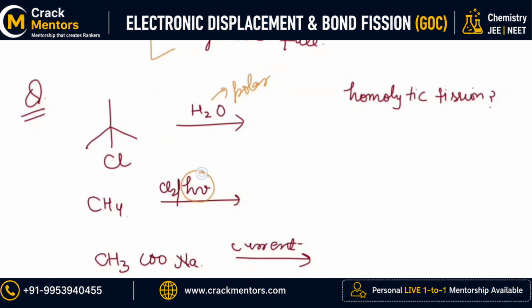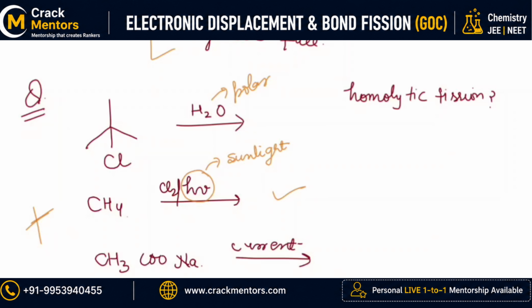For methane, this hν signifies sunlight. Sunlight is full of photons, so it can directly attack the bond and give you a free radical. In fact, sunlight reactions always give you free radicals.